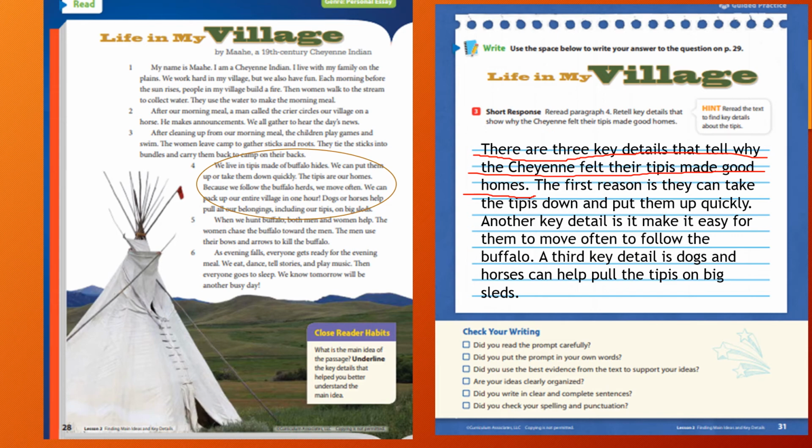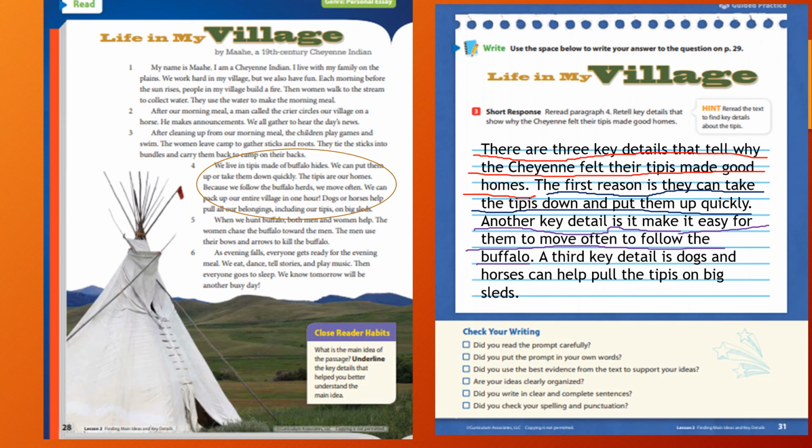So the next part is I gave a first key detail, which says the first reason is they can take the teepees down and put them up quickly. So that's my first key detail or my first reason. The next one says another key detail, so this is a transition, is it makes, oops, I left out an S, it makes it easy for them to move often to follow the buffalo.